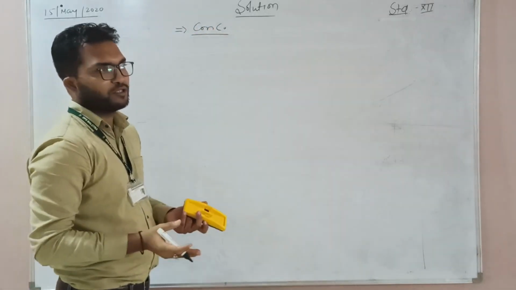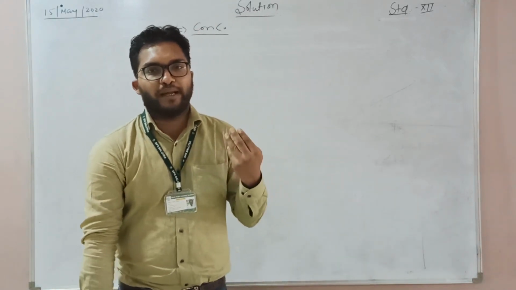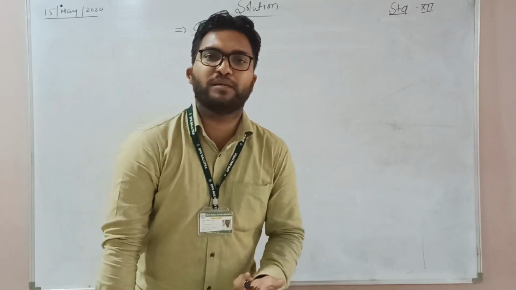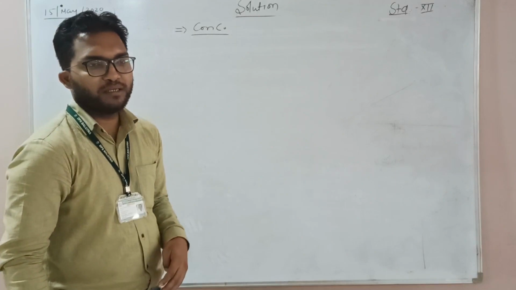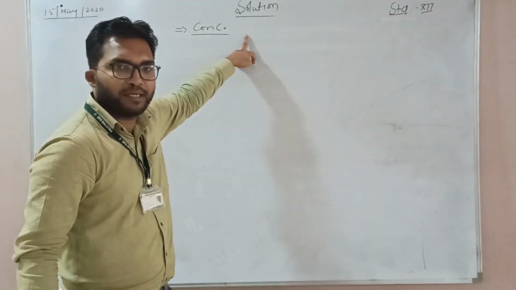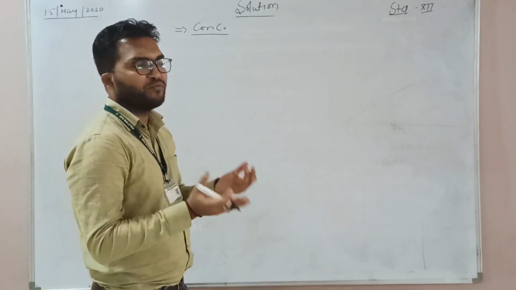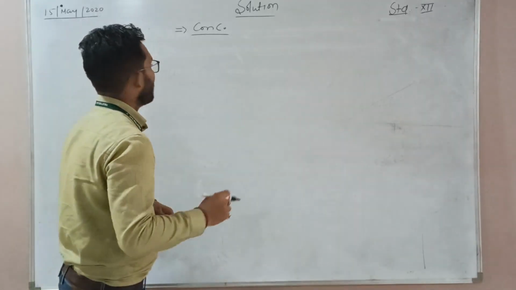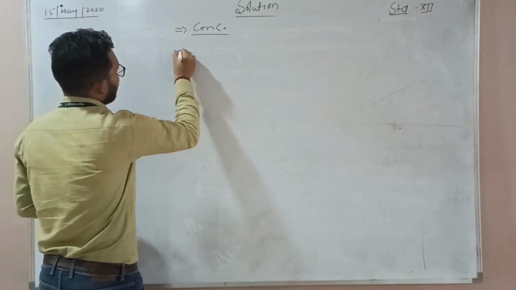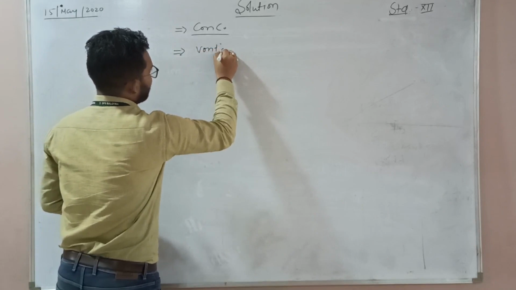All concentration terms were already discussed in your class 11th, like molarity, molality, normality, parts per million, W by W, W by V, V by V. But now we also discuss them in class 12 in the solution chapter. The whole of physical chemistry depends on the concentration terms. So next one is the quanta factor.